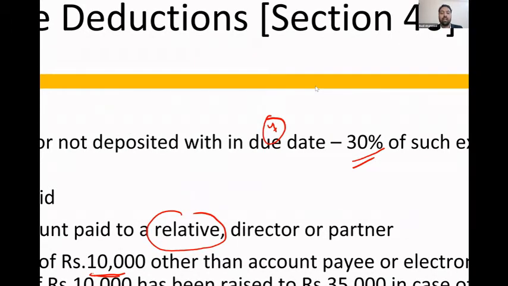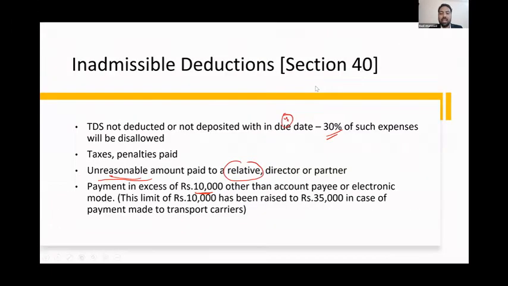So if you're a businessman and paying more than 10,000 in cash, the entire expense will be disallowed. That means your profit will go up and you'll have to pay more tax. Either you'll have to pay by account payee cheque or electronic mode. It can be net banking, PhonePe, Paytm, UPI, or the BHIM app. It should be through an electronic mode.